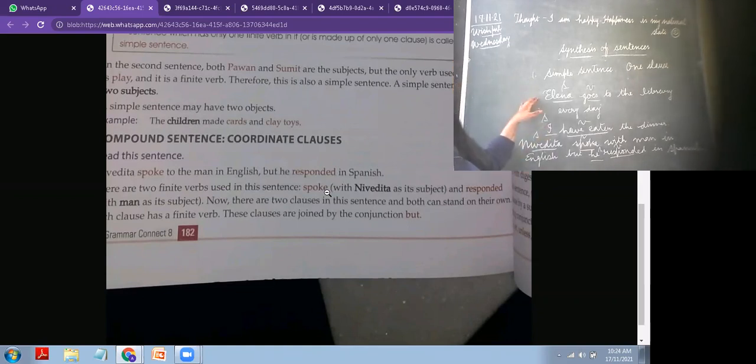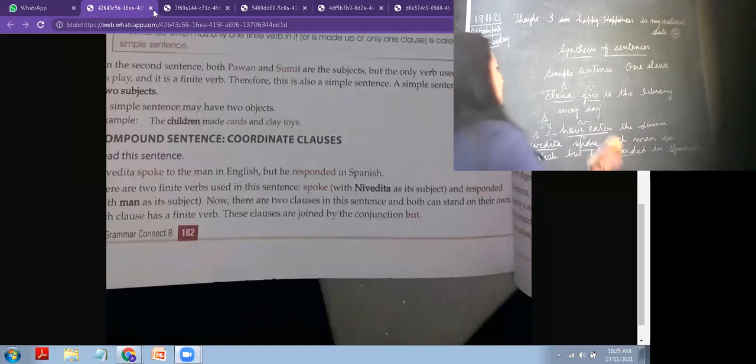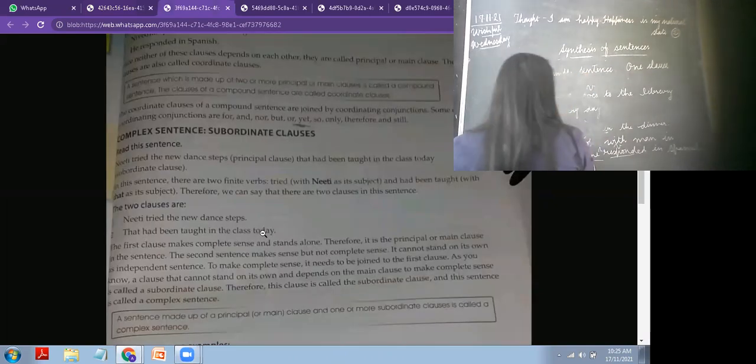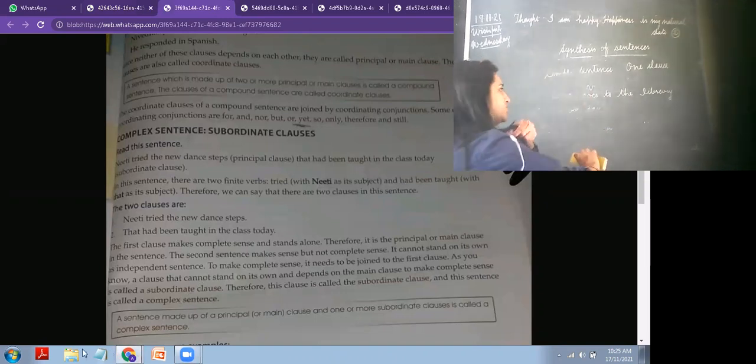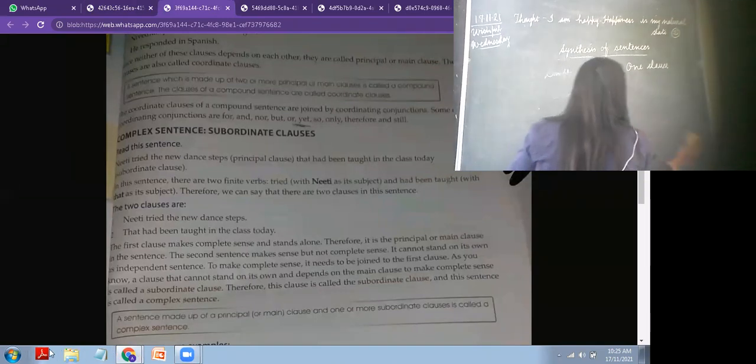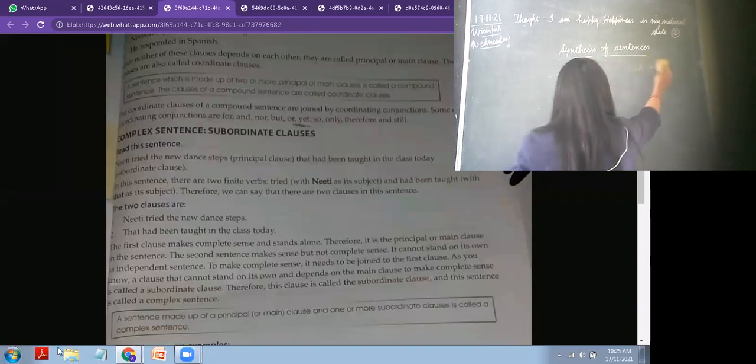In a simple sentence, we are having one clause, and in a compound sentence, we have two clauses, independent clauses you can say. Both are main clauses. But in a complex sentence, we have one main clause and one subordinate clause, and we can have many clauses together. That's why we can call it complex, more than two. That's why it is a complex sentence.